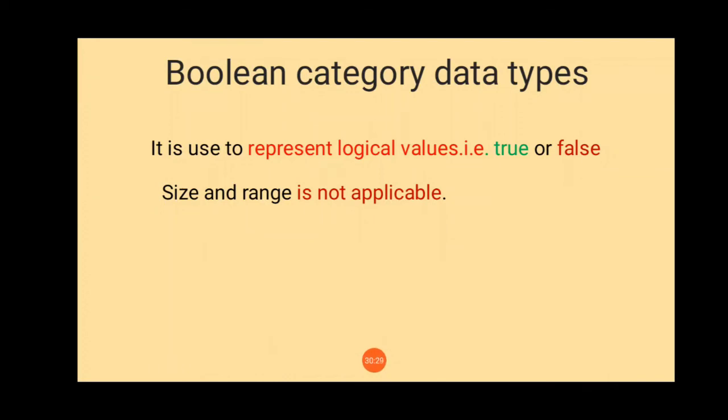So these are the data types used in the Java programming language. We have seen integer type of data, then floating points, then character and boolean. In integer we have byte, short, int and long. In floating point we have float and double. For character we use char, and for boolean we use boolean which represents true and false for logical values. In the next session we will see practically how and where to use boolean, long, double, all these things.